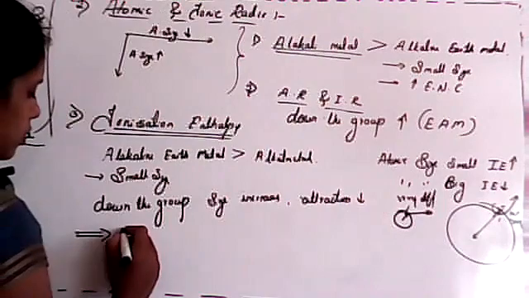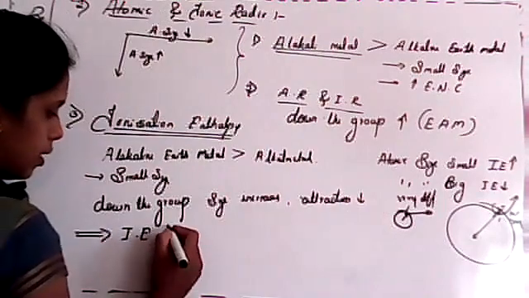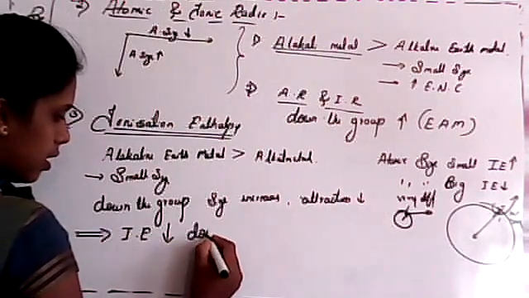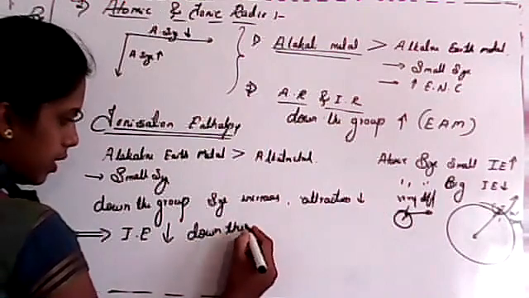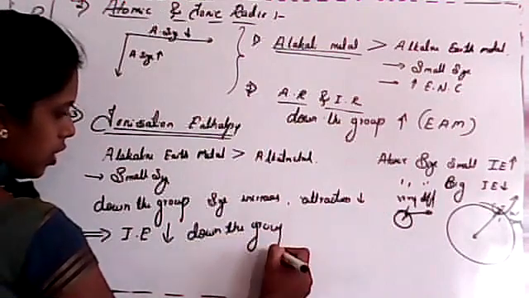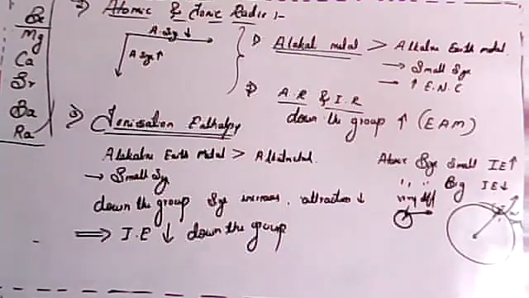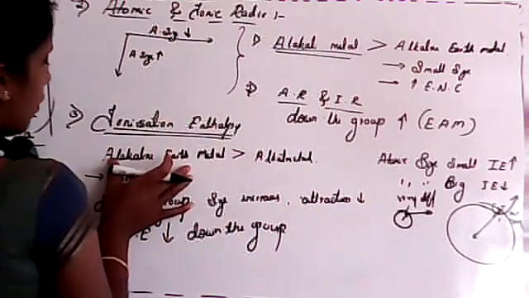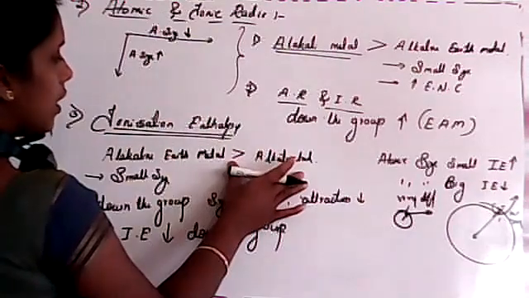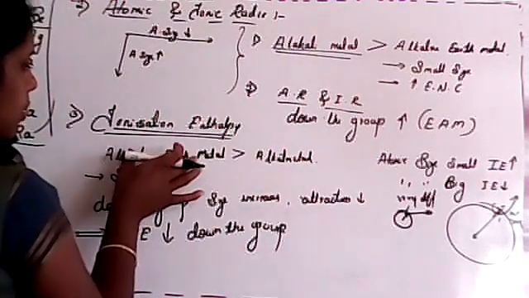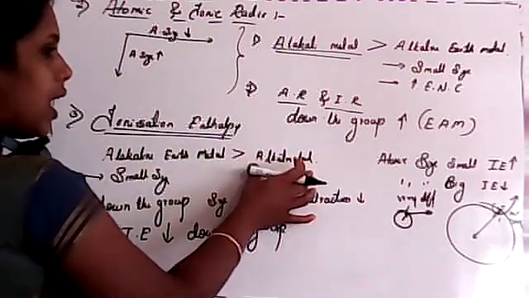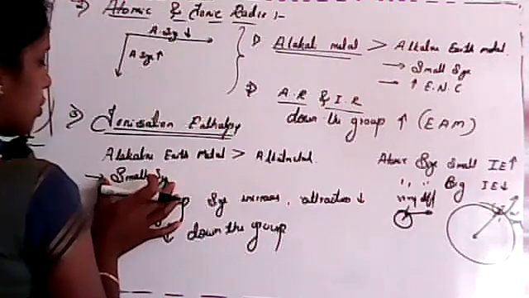So that's why ionization enthalpy decreases down the group. Is it clear, student? Ionization enthalpy for alkaline earth metal is more than alkali metal because of small size.